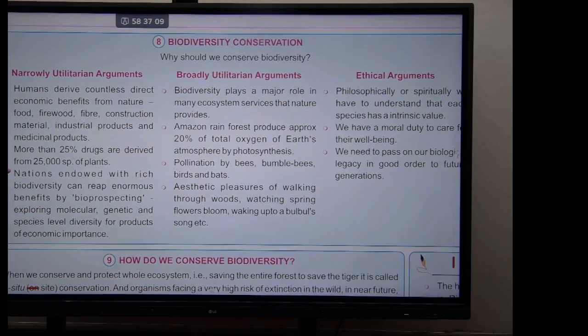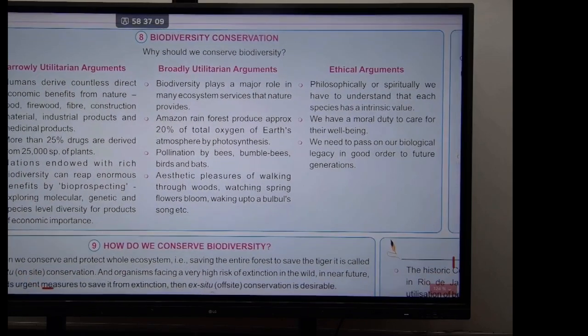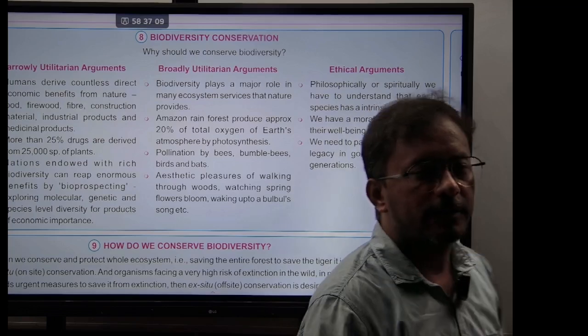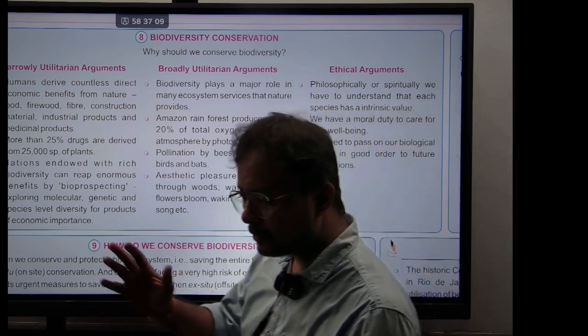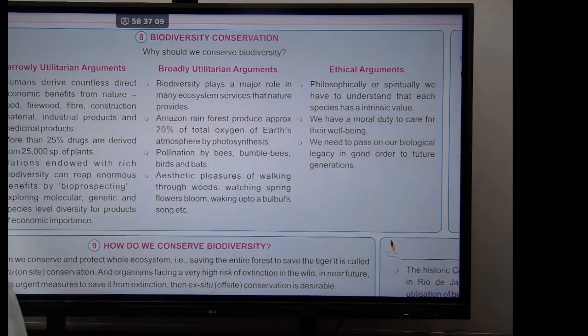So why should we conserve biodiversity? The arguments are divided into three categories. One is narrowly utilitarian, the second one is broadly utilitarian, and the last one is the ethical argument. What is narrowly utilitarian? All the reasons are obvious. They're important.